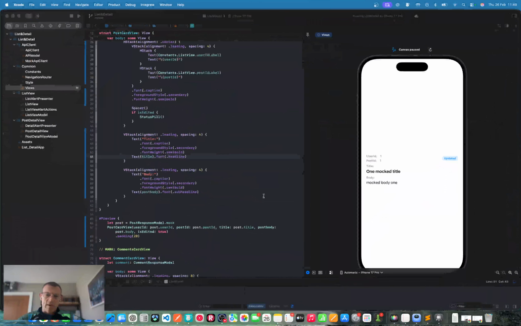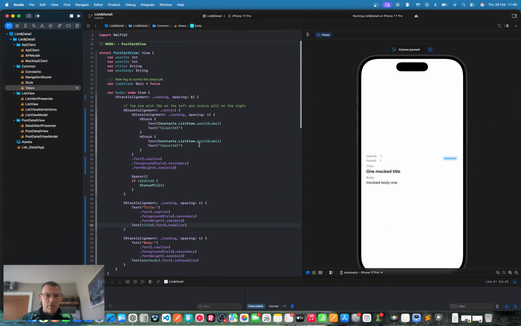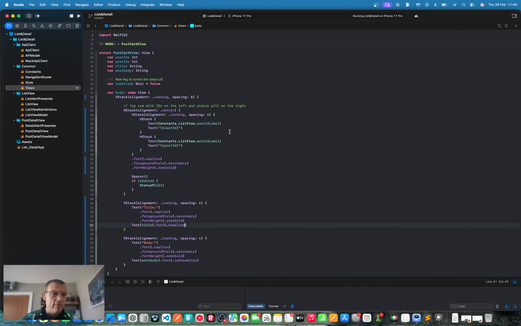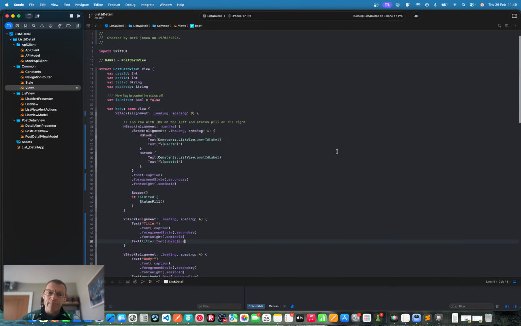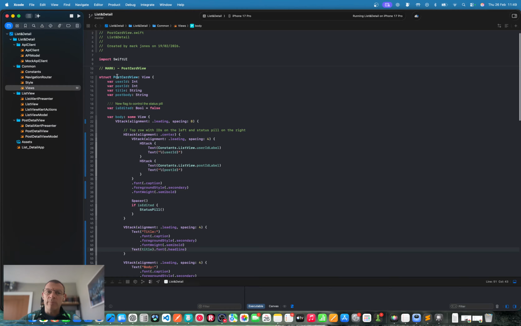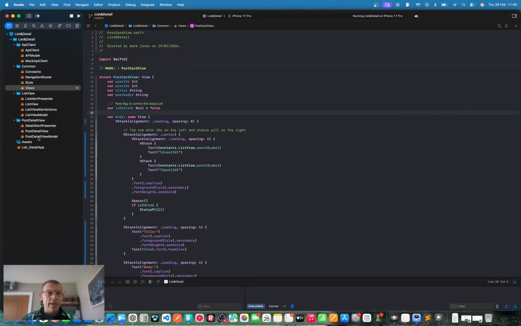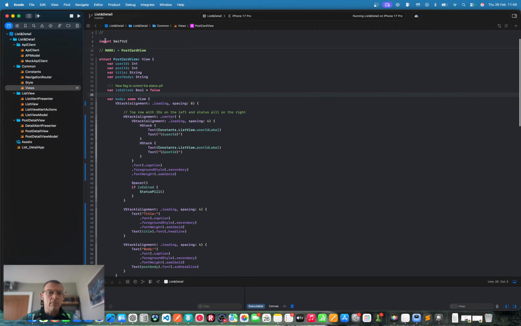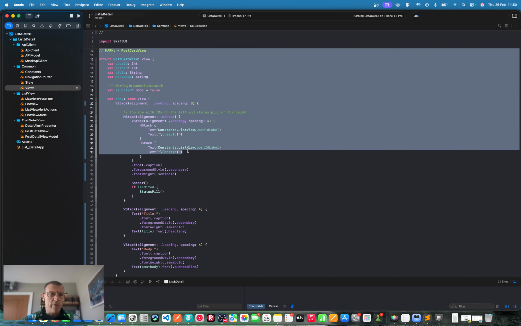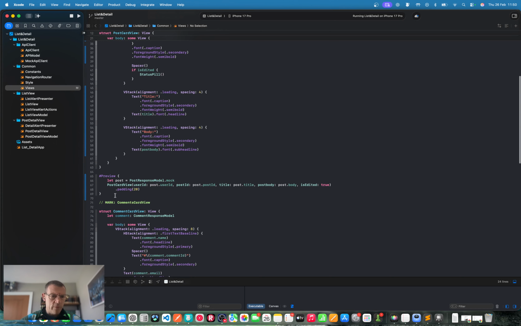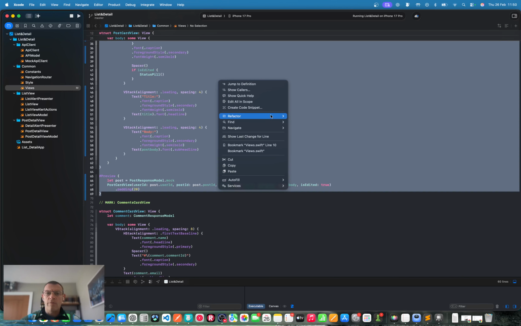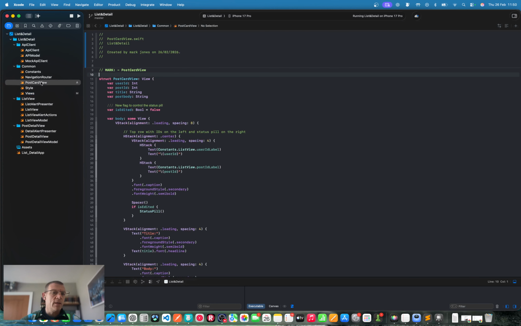Let's just extract these labels just to stay consistent, and maybe the spacing as well. I'm going to get rid of the preview. It's at this stage maybe where we'd look at extracting this card as well from this generic views. This is just going to get bigger and bigger, so I might do that. So let's do that. Import. I'm going to bring the mark with me and the preview. So off you go. Refactor, extract to file, postcard view.